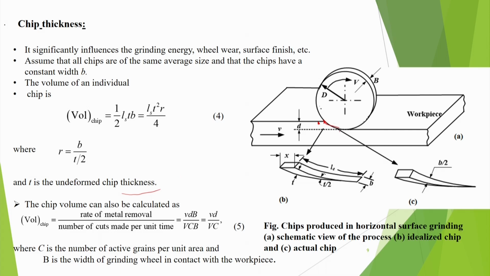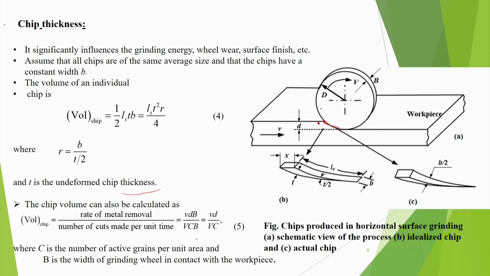And chip volume can also be calculated as volume of the chip is equal to rate of metal removal divided by number of cuts made per unit time. Suppose the wheel width is B, V is the surface speed, and D is the depth. So V into D into B will be the volume of metal removed.